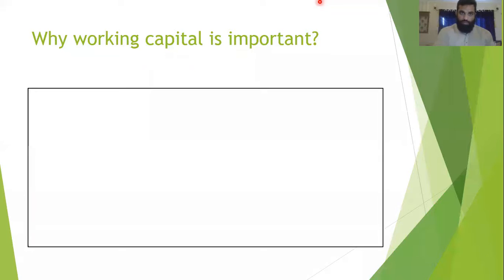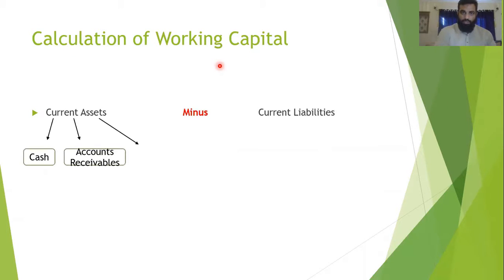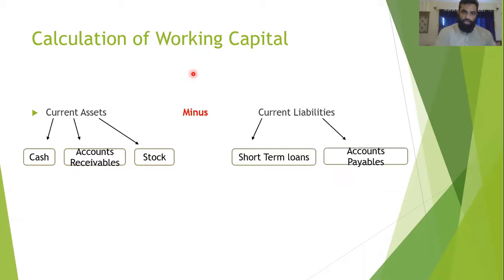Let me start with a quick recap, and then I will come to the importance. Working capital includes cash, accounts receivables, and stock. It is needed to pay for daily expenses. What's the formula? The formula is current assets minus current liabilities.